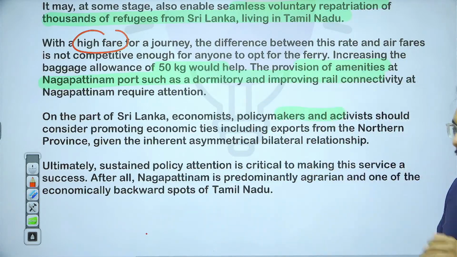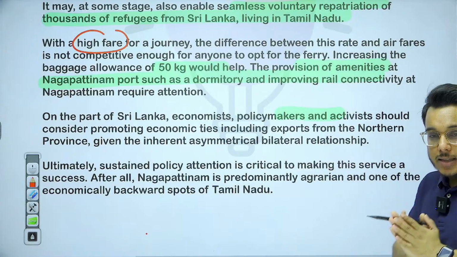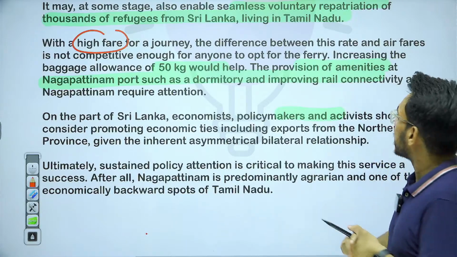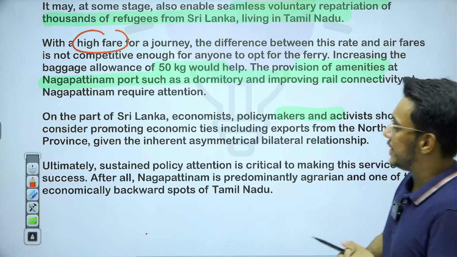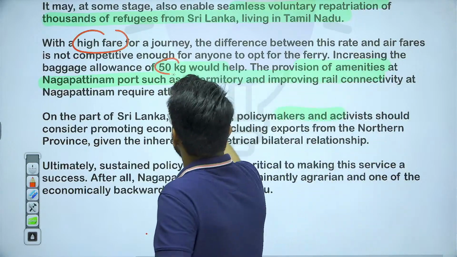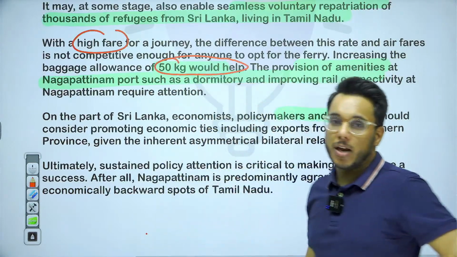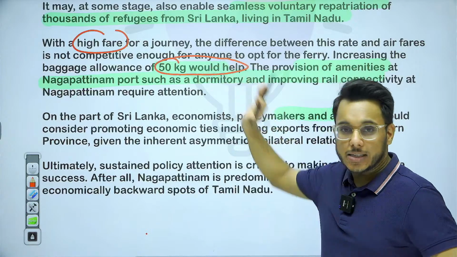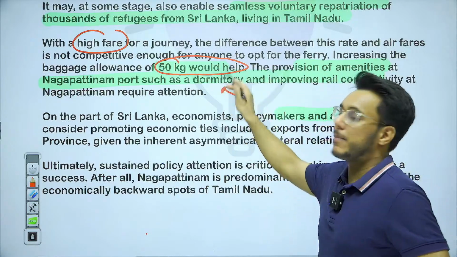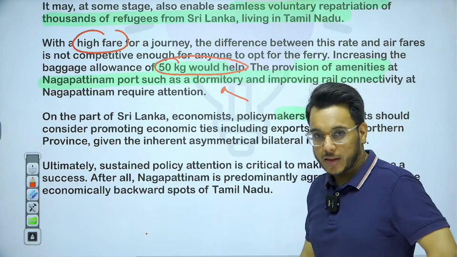So this is something that needs to be focused on. The next thing it says is that a baggage allowance of at least 50 kg should be allowed, so that even if the fares are the same, people prefer this ferry because of the high baggage allowance being given.